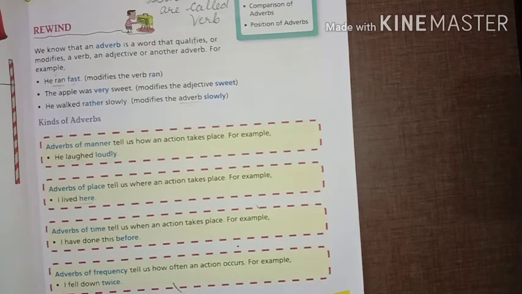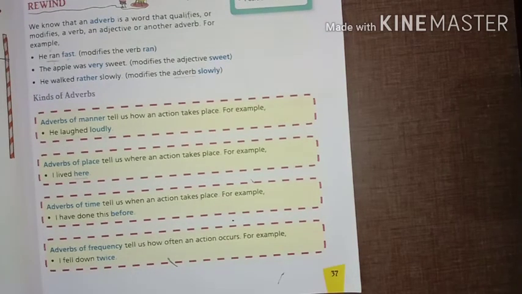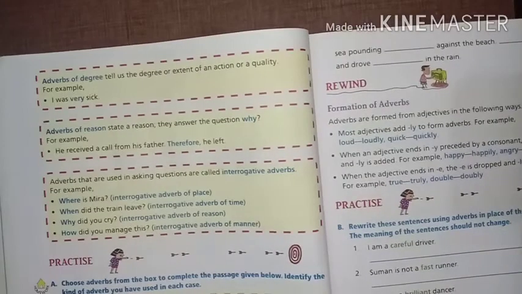Adverb of frequency. The next type of adverb is adverb of frequency. Adverb of frequency tells us how often an action occurs. How often an action occurs. For example, I fell down twice. It means the action हमने कितनी बार किया, किसी भी एक्शन को हमने कितनी बार किया. So here, I fell down twice. मैं 2 बार गिर गई. Okay. Now come to the next type of adverb here.